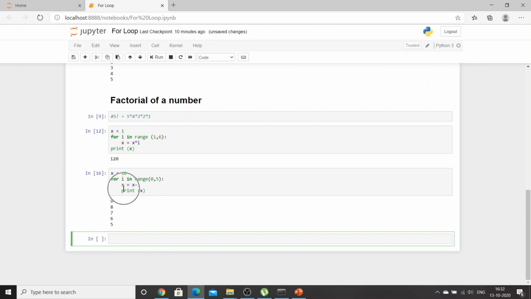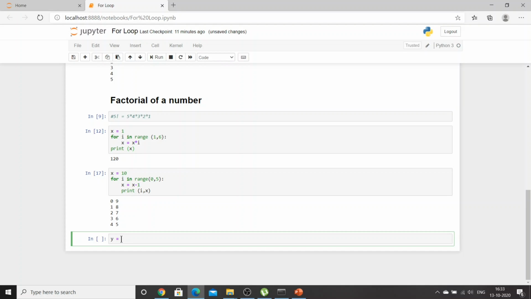Now did you understand? 10 minus 1 is 9, then it printed 9. For easiness I'll say print i comma x. Now when i was 0, it printed 9, then i was 1, it printed 8, then 2, 3, 4, 5, right? Now coming back to the question that we had, we will be calculating the factorial of a number which is provided by a user.